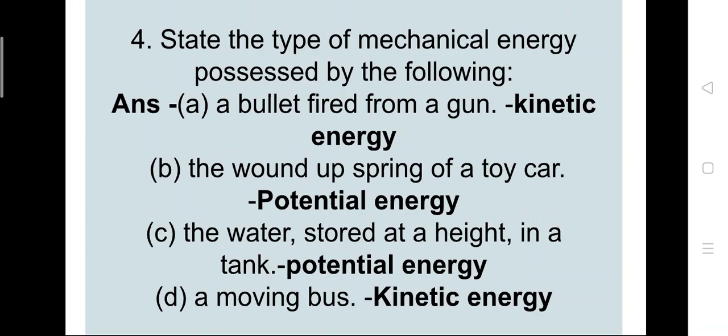The water stored at a height in a tank, this is also stored at a height, that means it contains potential energy. And a moving bus, that stores kinetic energy. So moving object contains kinetic energy, and a static object, due to condition and position, energy is stored, that is known as potential energy.